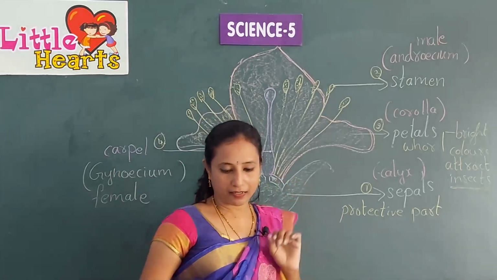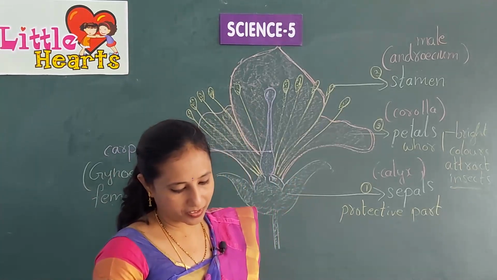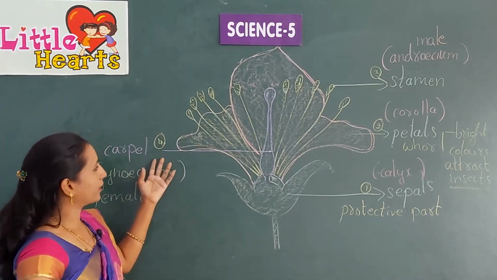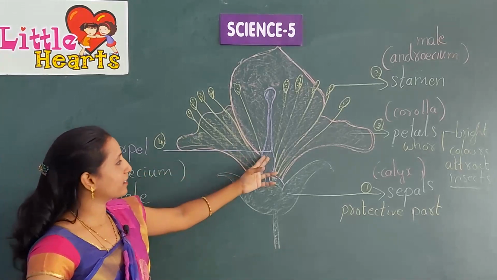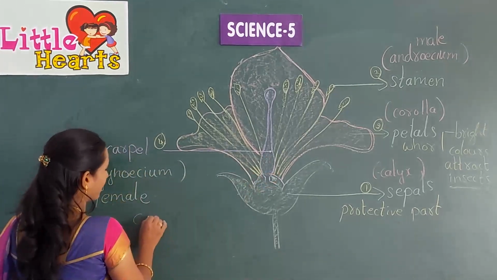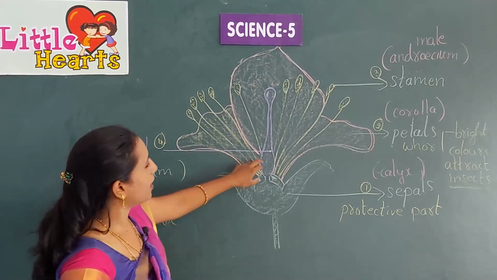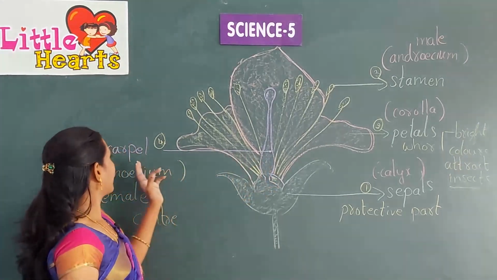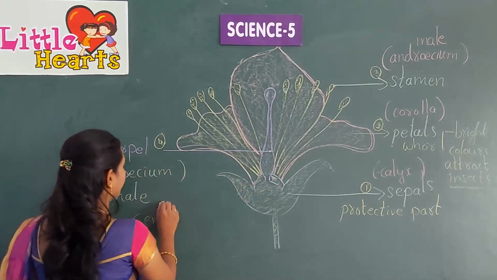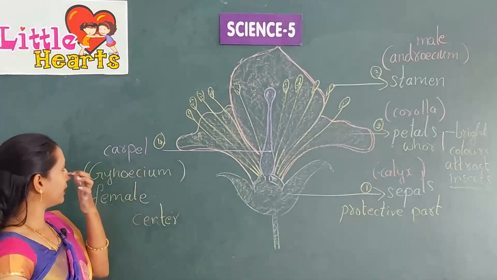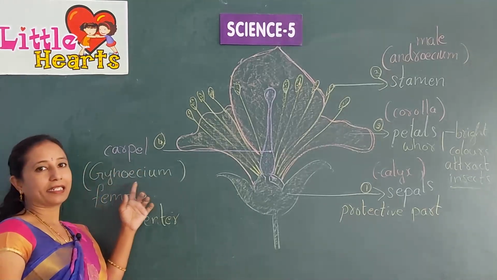Then next comes the carpel. What is carpel? The center whorl of the flower is known as carpel. This carpel is known as gynoecium.